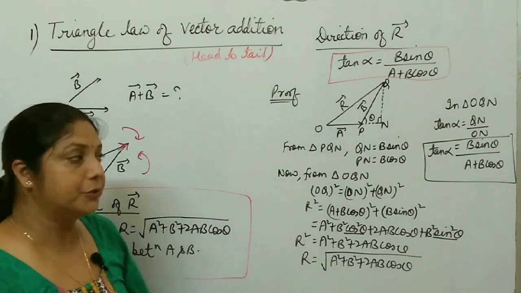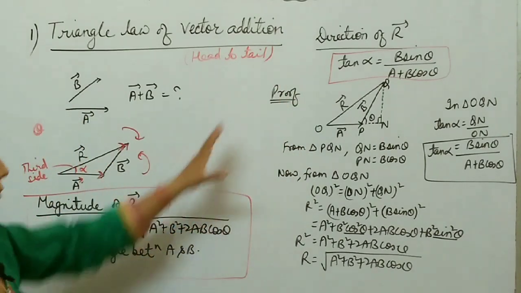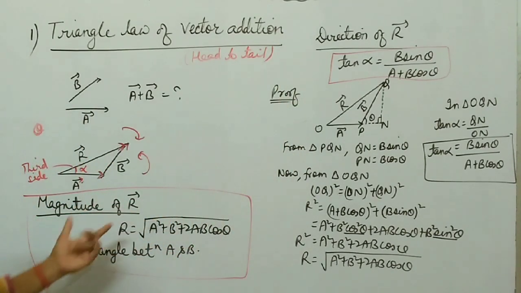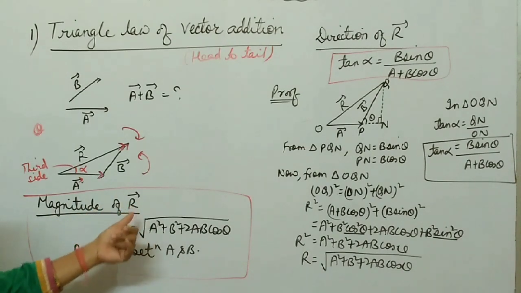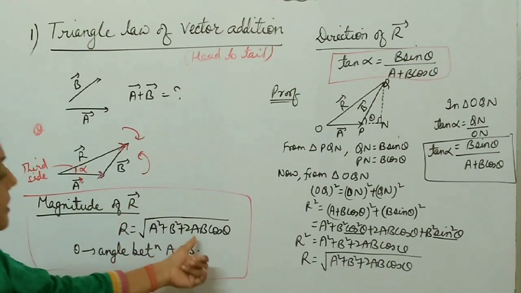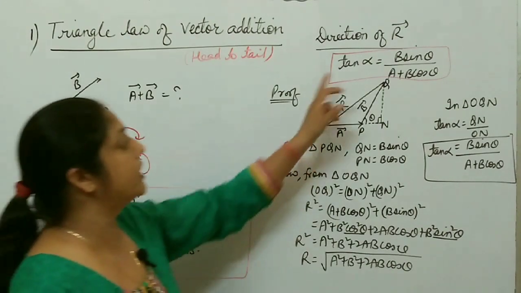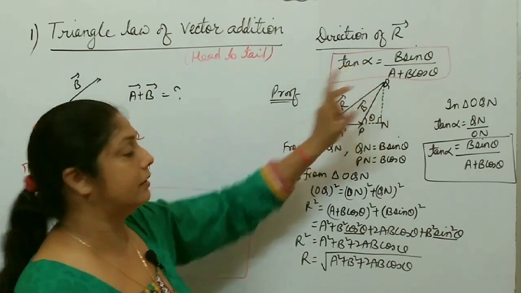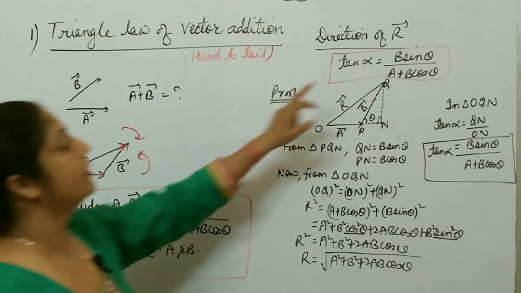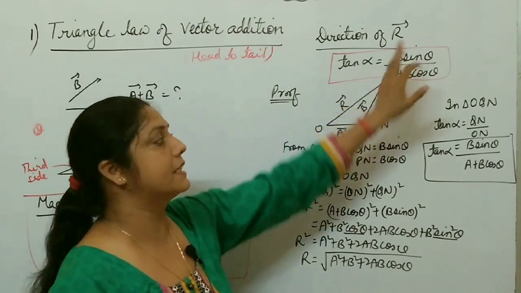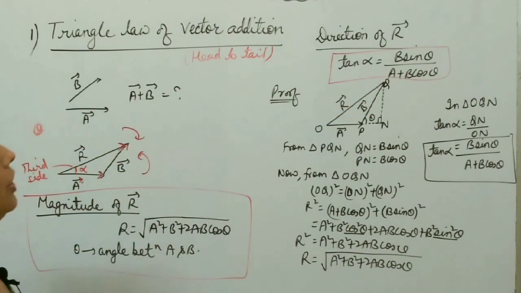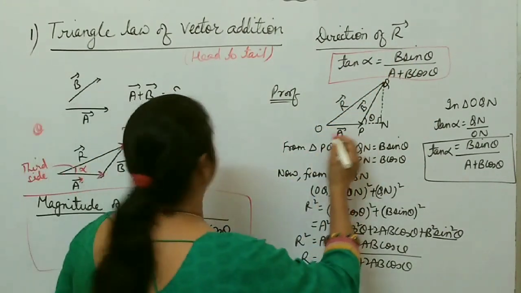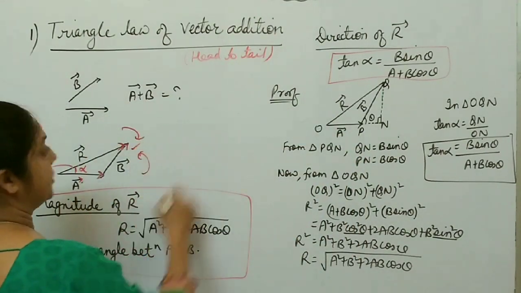Now I am going to prove these two formulas, but no need to prove this one. You just remember this one. What is the magnitude of R? R is under root A square plus B square plus 2AB cos theta. What is the direction of this R? With this A vector, x-axis, tan alpha is B sin theta by A plus B cos theta. Now how do you prove this? So I am going to prove these two formulas.